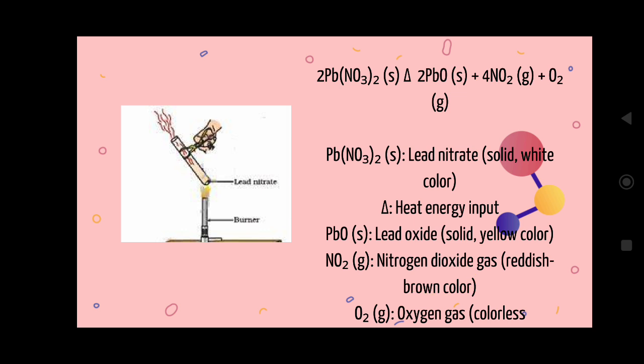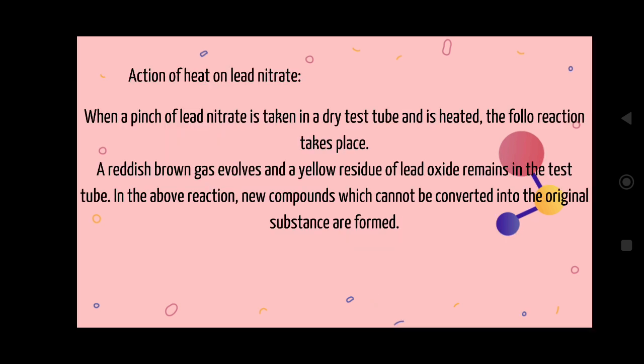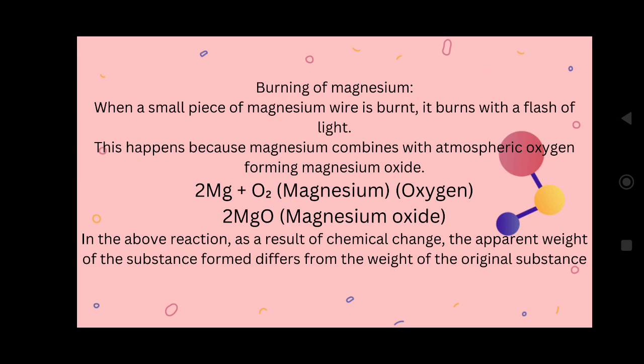Okay, we take one substance and we are making how many substances? 3. 1, 2, 3. Like that, chemical changes have different phenomena. Sometimes the number of substances also increases, and mass also decreases or increases.